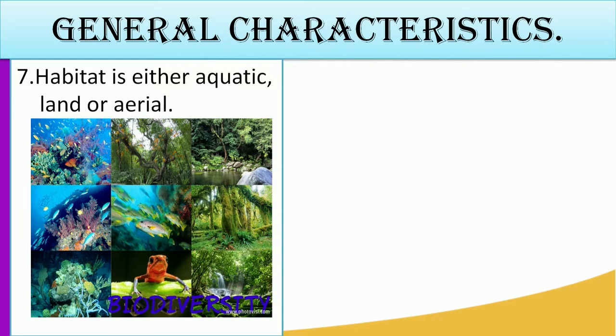There are some which are aerial, like the birds. Most of the time they spend in trees or somewhere, but not on the land. So the habitats are a difference because they occupy different habitats. Not all organisms will be found in one ecosystem or in one habitat.